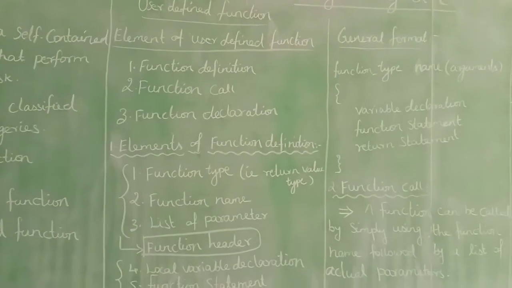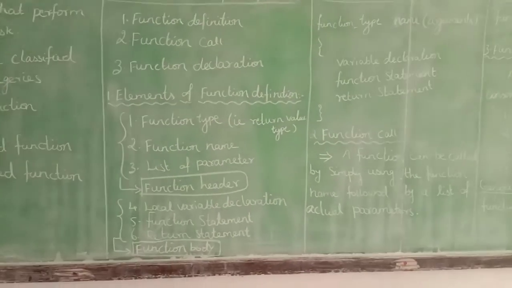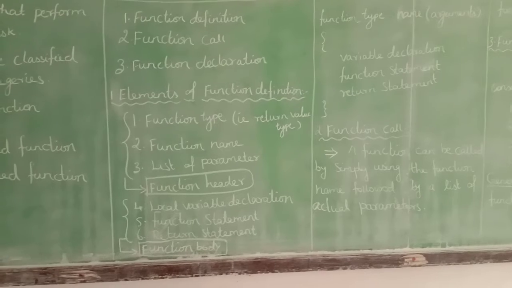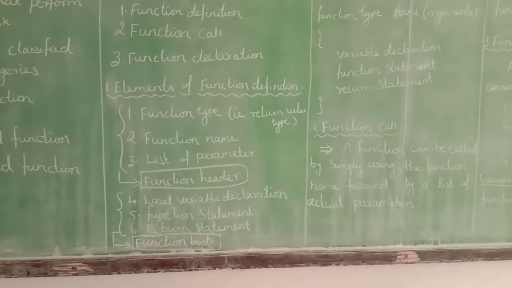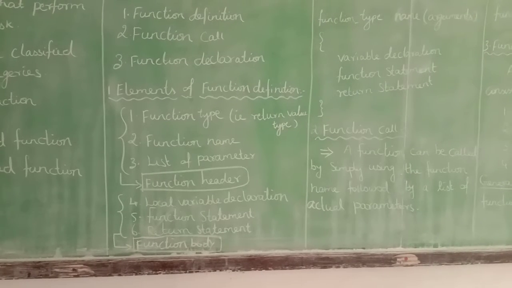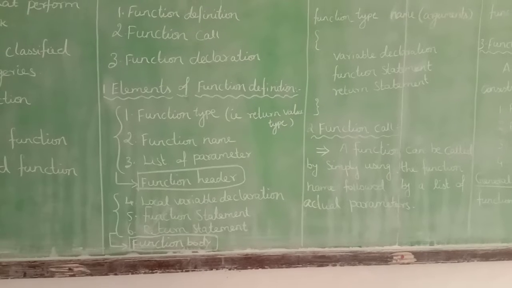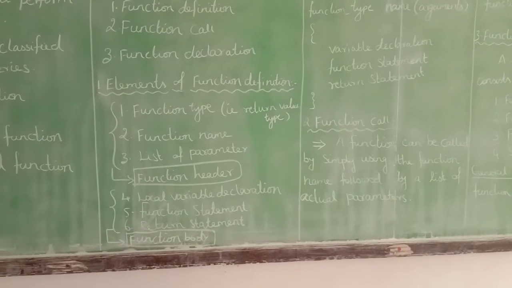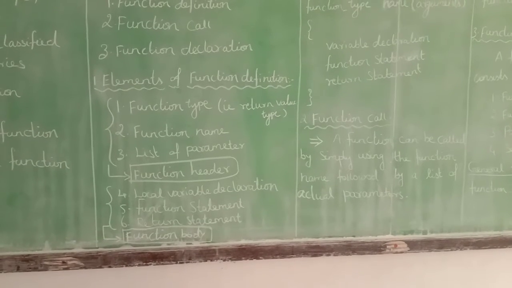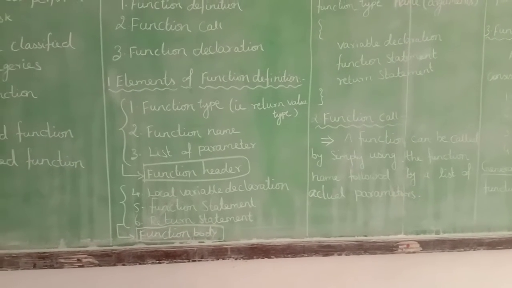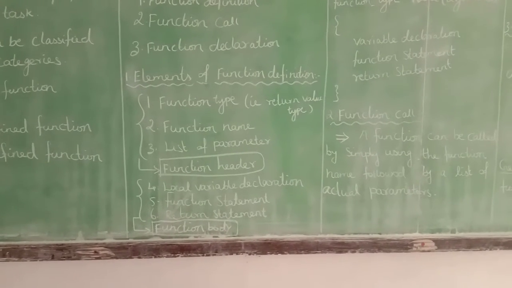So the first one is the element of function definition. This function definition has two parts. One is function header, another one is function body. In the function header, three elements are there: function type, function name and list of parameters. These three are known as the function header. Then the next ones are local variable declaration, function statement and return statement. These three are known as the function body. So function header and function body are the important elements of function definition.